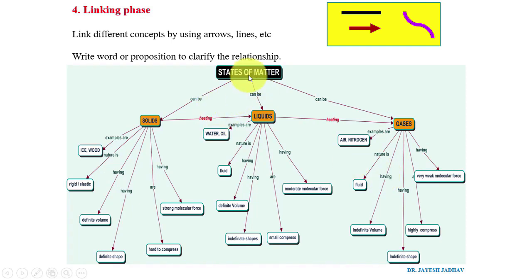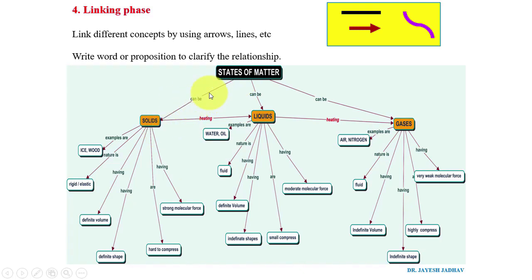states of matter, we can see that states of matter is the main concept, solid is a sub-concept, liquid is another sub-concept, gases is another sub-concept, and solid has its properties. Examples: ice, wood. These are the properties of liquid, fluids and all that. These are the properties and examples of gases. And I connect them sometimes with arrows, and on that arrow I write something.